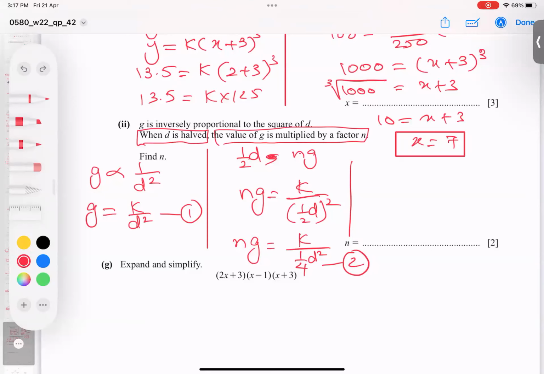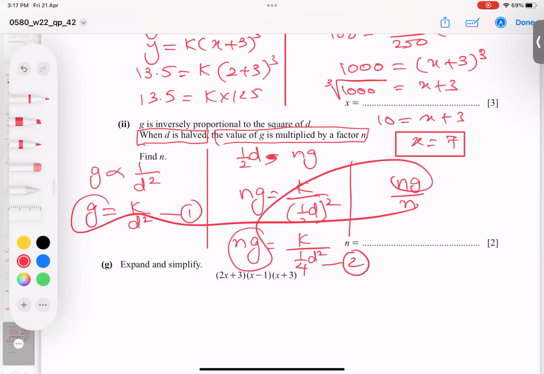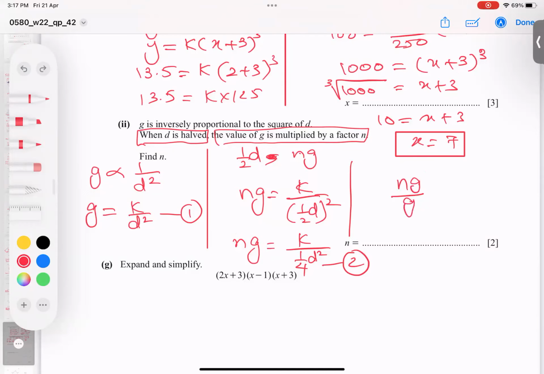I think I can do it easily if I divide equation 2 by 1. The reason: n is my target, I will keep it up and this down. So let's start. This equation kept up, this equation kept down. And the same approach on the right side: this I will keep up and this will keep down.